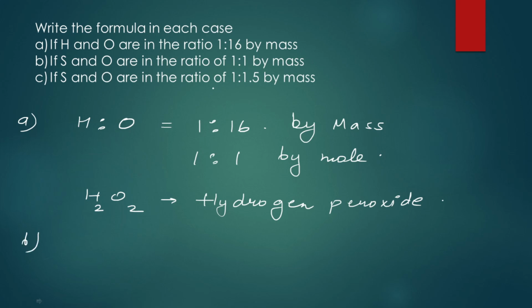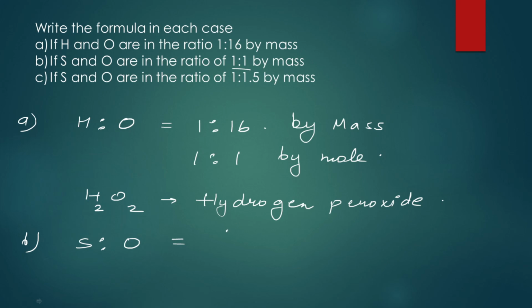If S and O are in the ratio 1 is to 1, इसी तरह से करना है. SO की by mass ratio अगर आप देखोगे, it is going to be sulfur is 32 is to 16. ठीक है. So by mass अगर आप इसको देखते हो, then it is going to be by mole कितना आएगा. Let's do it by mass first. 1 is to 1 by mass उन्होंने आपको क्वेश्चन में दे रखा है.